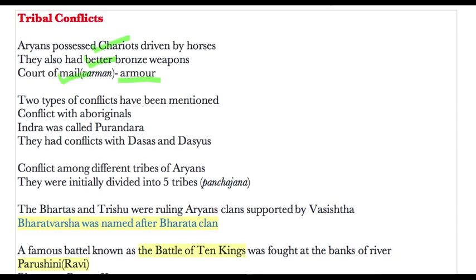Two types of conflict are found in the Rig Veda. One conflict was with the aboriginal people of India. Indra was called Purandar, and it is assumed that he destroyed the forts of the aboriginal peoples. They had conflict with Dasas and Dasyus, which I mentioned earlier. Then conflict among different tribes of Aryans was also there. They initially had 5 tribes, called the Panchajana. You can search on Google to find out the names of those tribes. It has been given in Upinder Singh, but here we will not go into that detail.